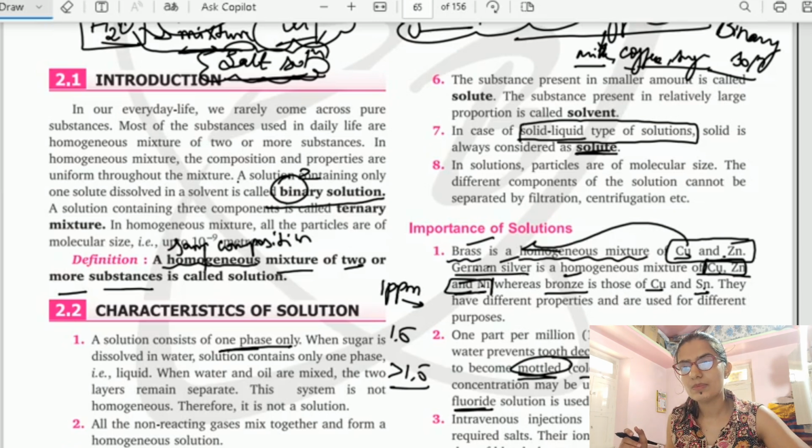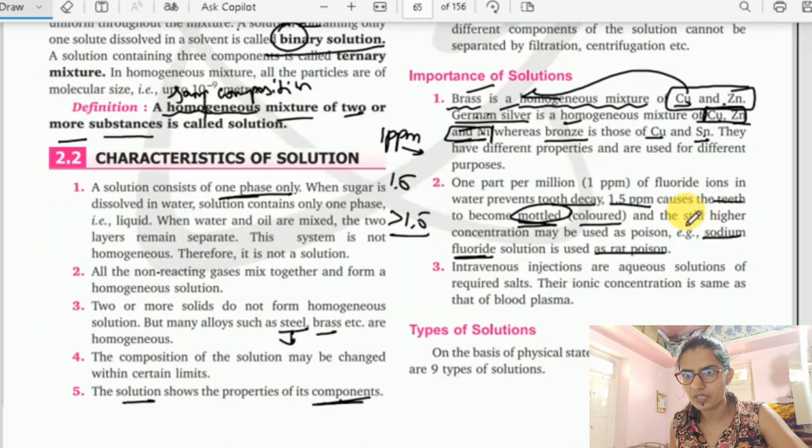So now let us move on. One more point is given. Intravenous injections are aqueous solutions of required salts. Their ionic concentration is the same as that of blood plasma.